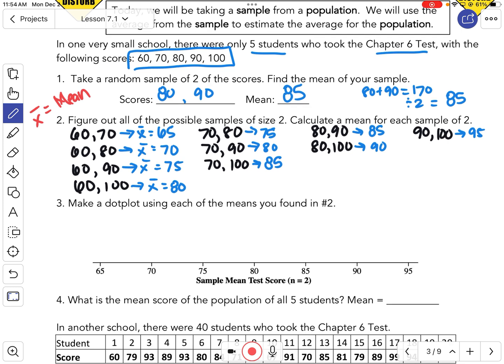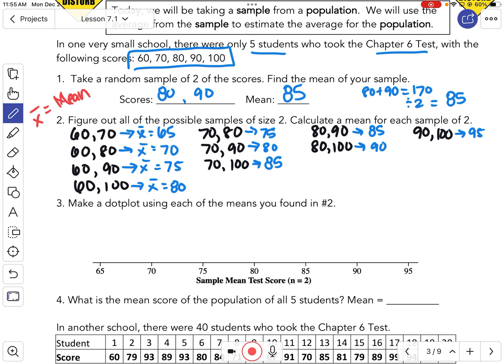So let's take those blue numbers that I just got and let's make a dot plot. What's a dot plot? It's a little graph. We put dots on it above the numbers that matter. So let's put our dots on here.